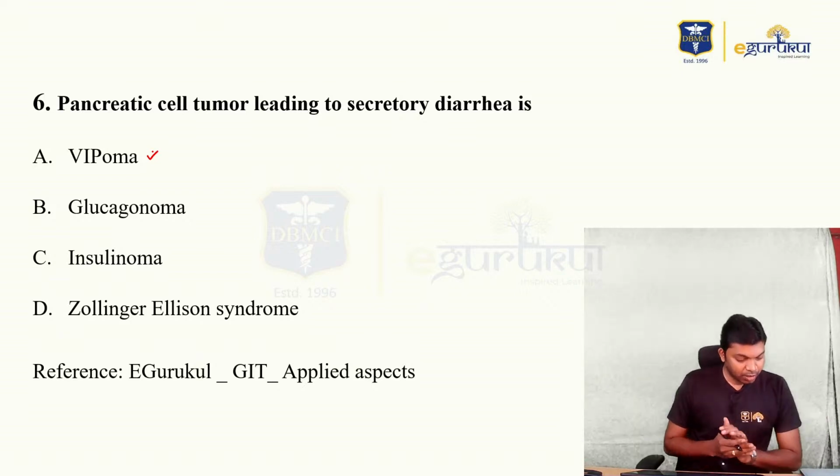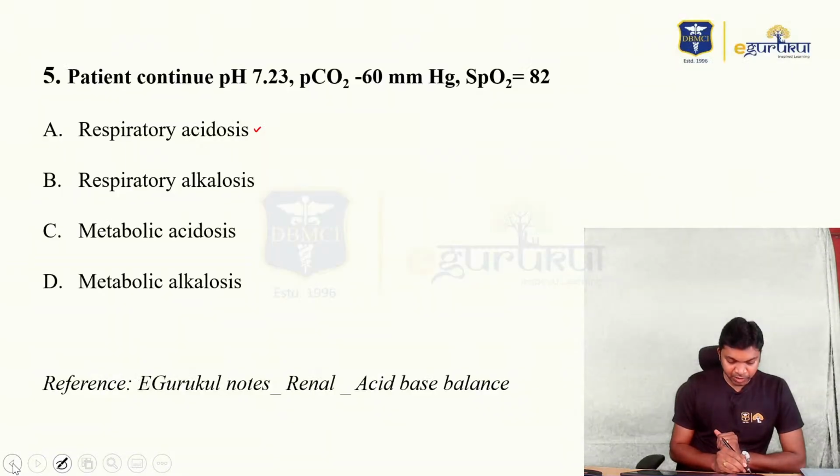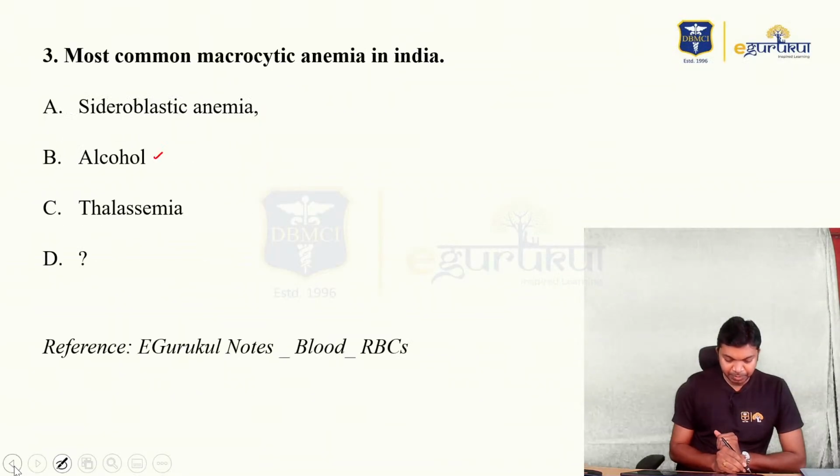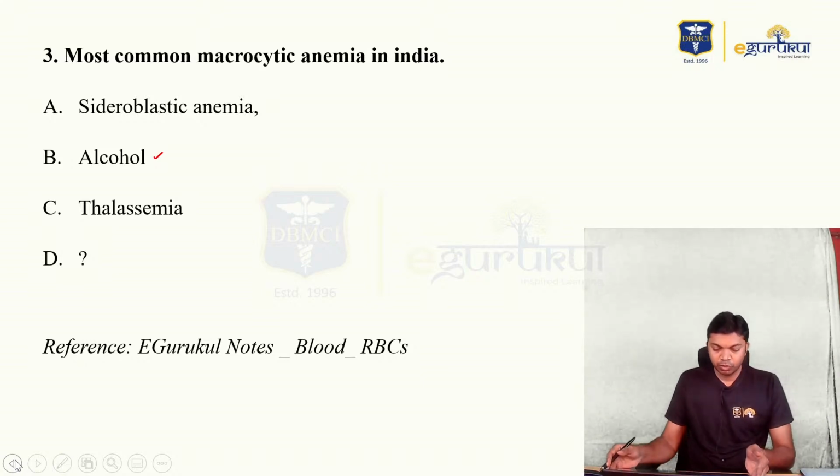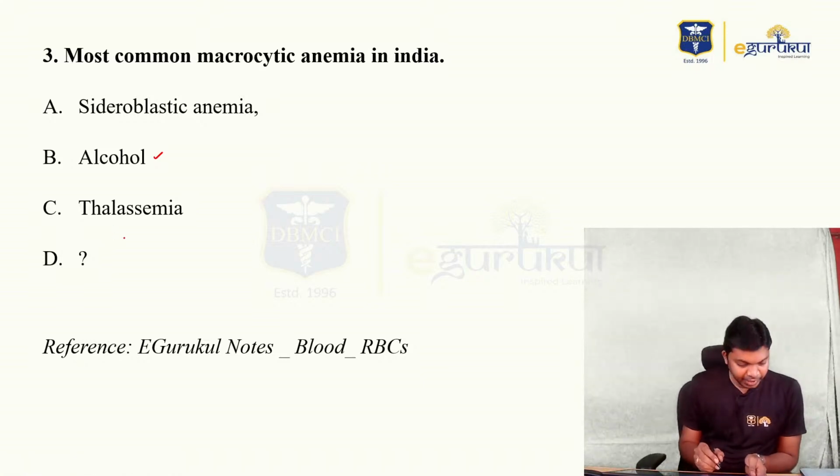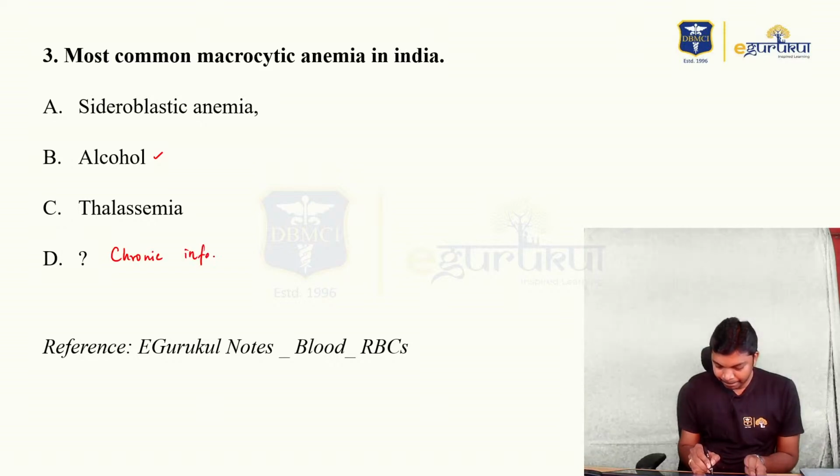So Dr. Himanshu was answering here. It's 2 times, not 4, and option D is chronic infection. So let's try to incorporate your answers here, people. For the most common macrocytic anemia, Dr. Manoj was saying option D, chronic infections. Thank you, Dr. Manoj. Thank you very much.